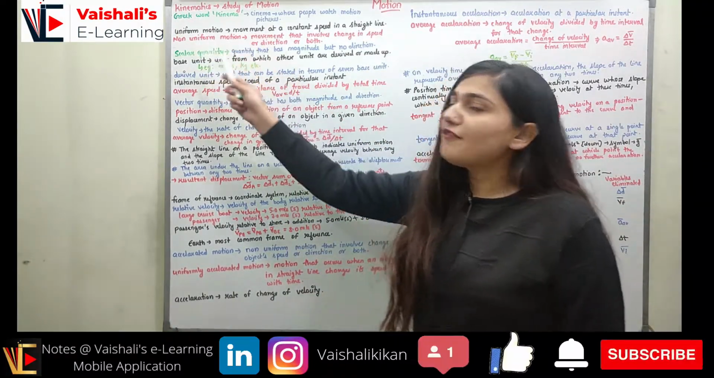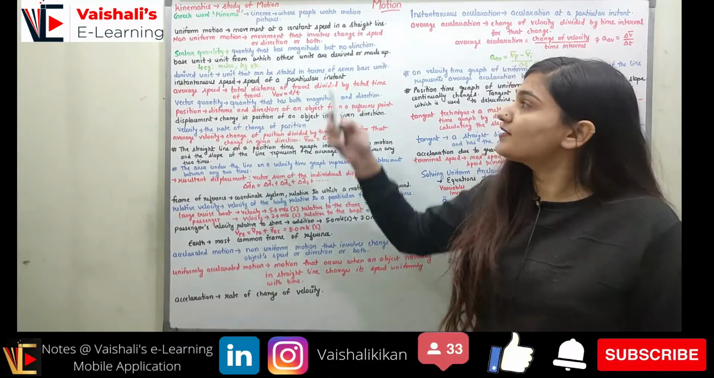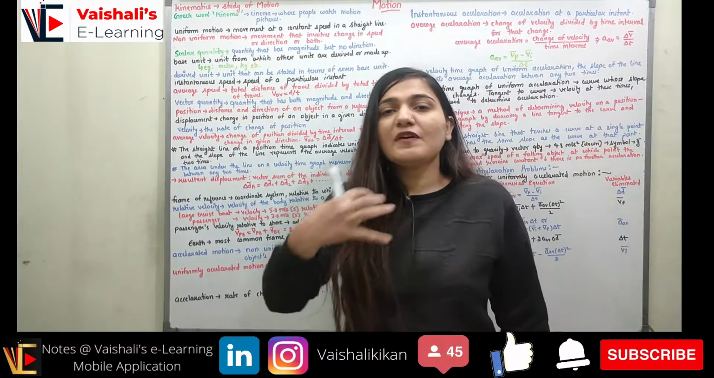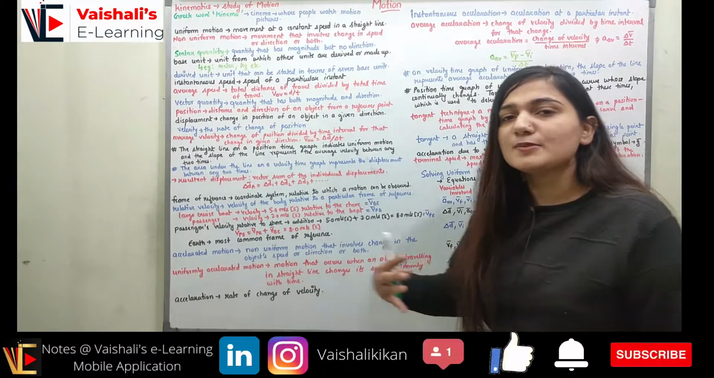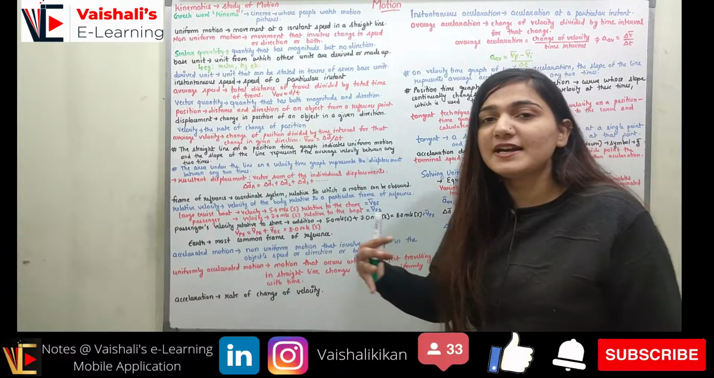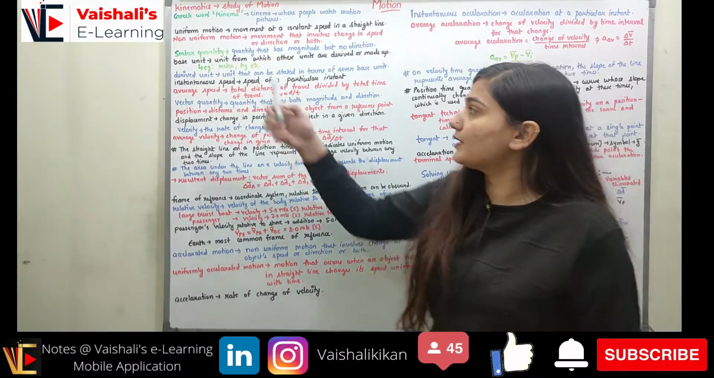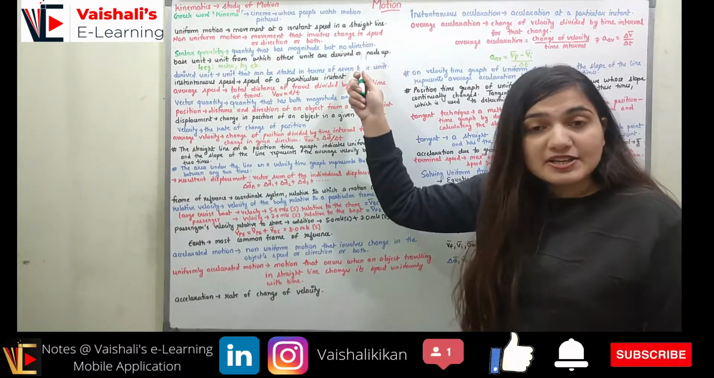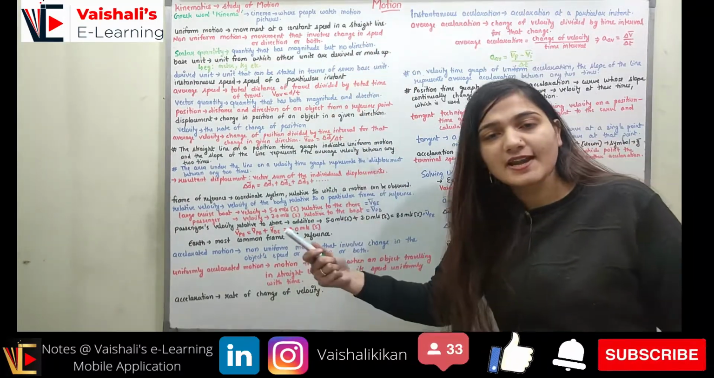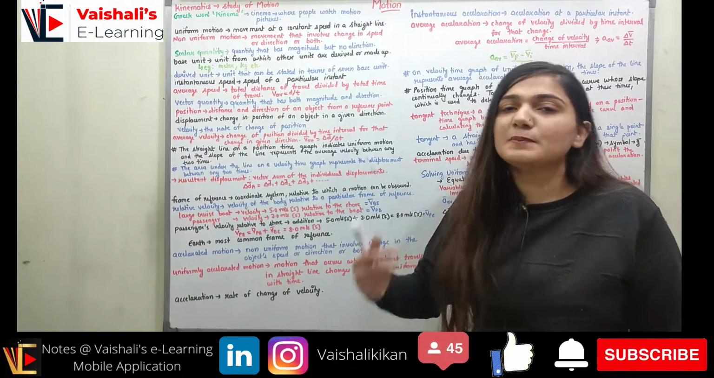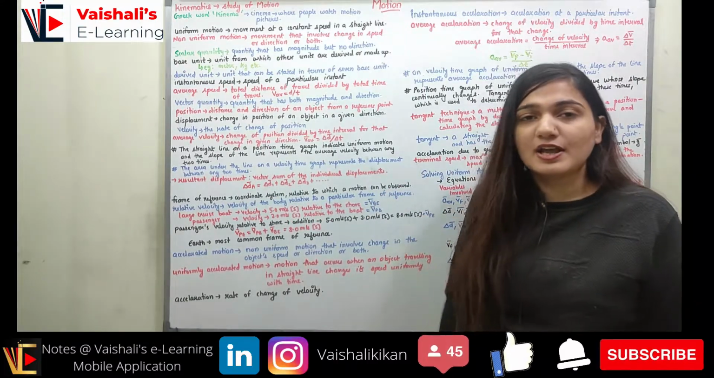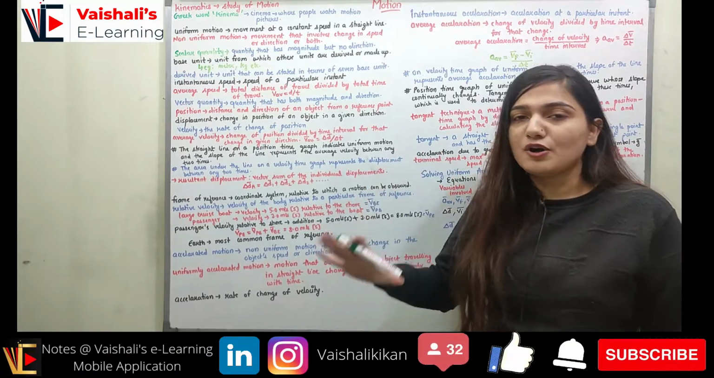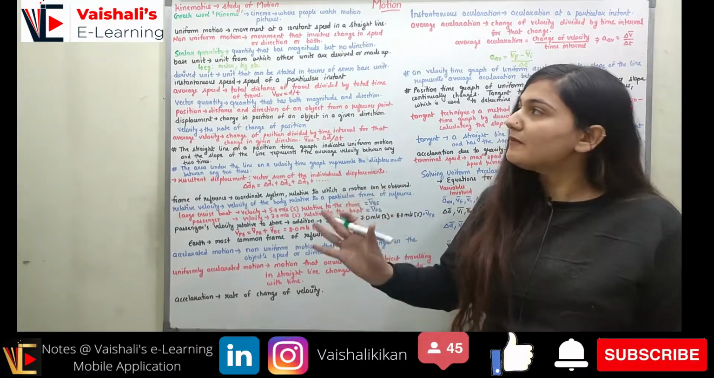Now coming to uniform motion. What is uniform motion? It's a movement with a constant speed in a straight line. If I am moving with a constant speed in one direction only, in a straight line only, then it is uniform motion. Non-uniform motion is the movement that involves either a change in speed or a change in direction, or both a change in speed as well as a change in direction. So now you must know the difference between uniform and non-uniform motion. The basics must be very clear.